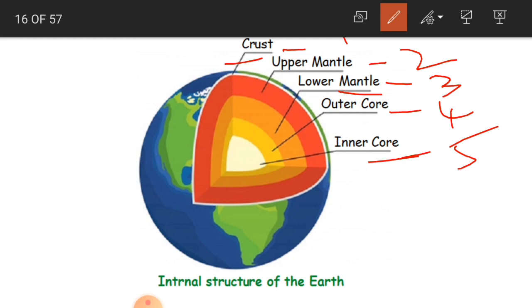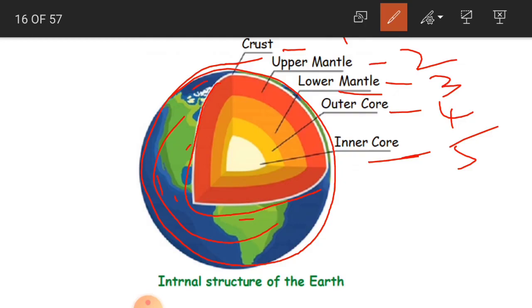Clear, children? So this is the internal structure of the earth. Now this is our living area. These are the continents on which we are living, and where the continents and oceans are situated.